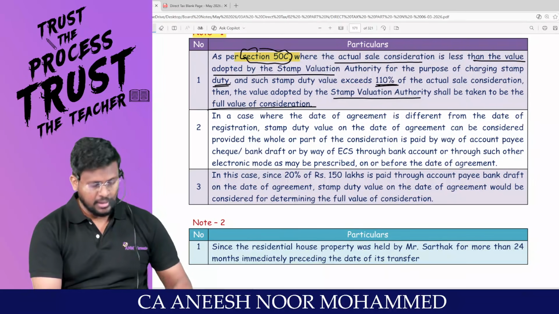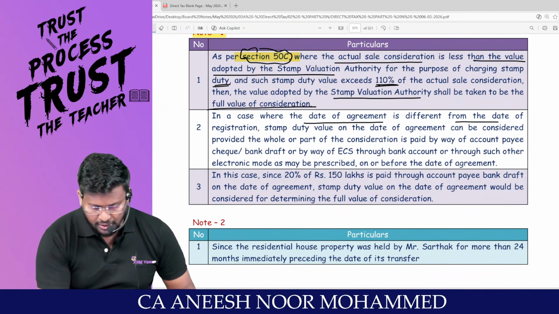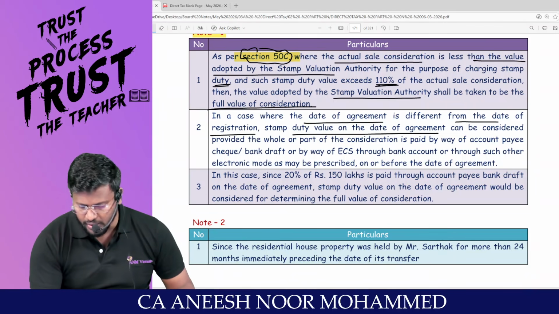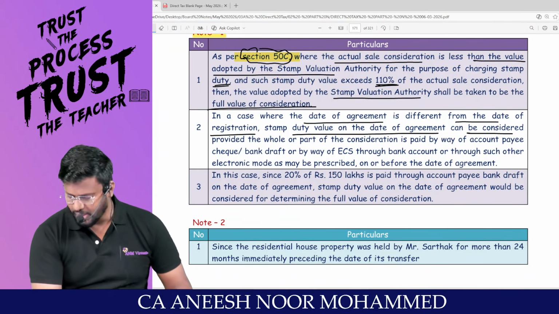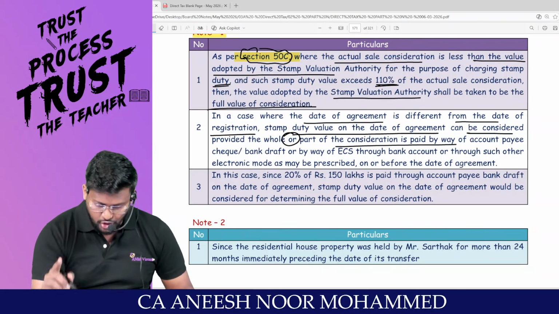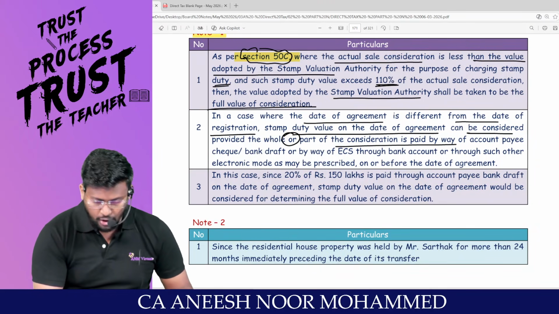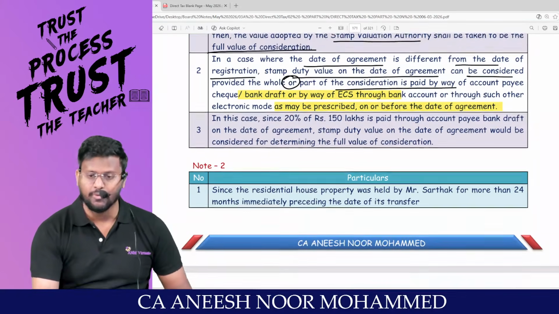Am I right? In a case where the date of agreement is different from the date of registration, the stamp duty value on the date of agreement can be considered, provided whole or part of the consideration is paid by way of account payee cheque, account payee bank draft, electronic clearing system, or such other electronic mode as may be prescribed on or before the date of agreement.